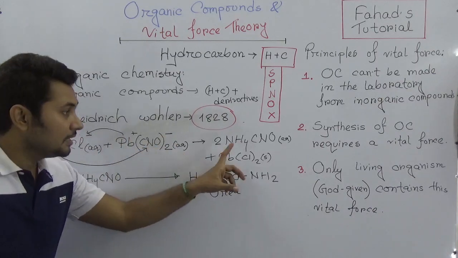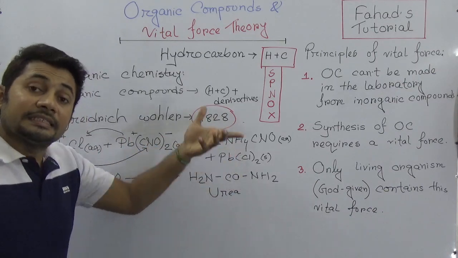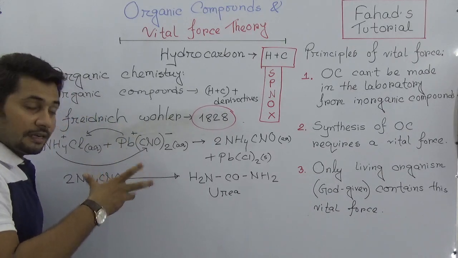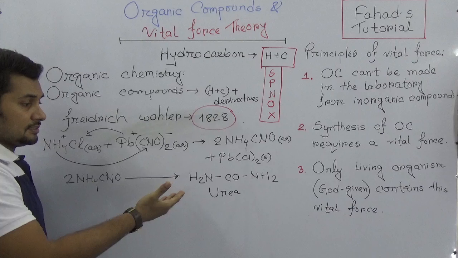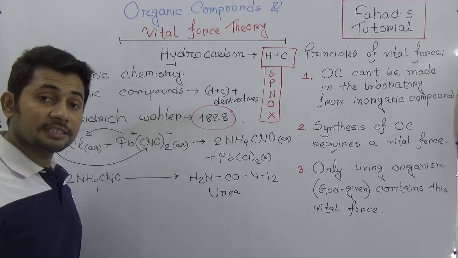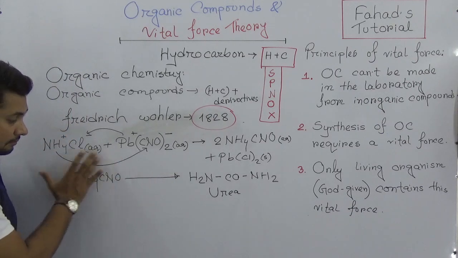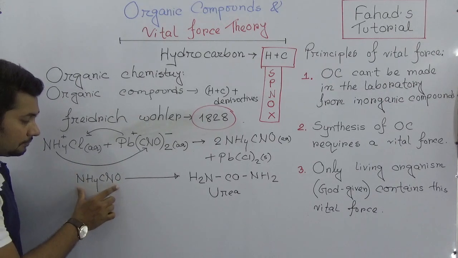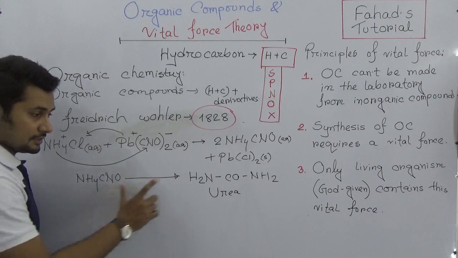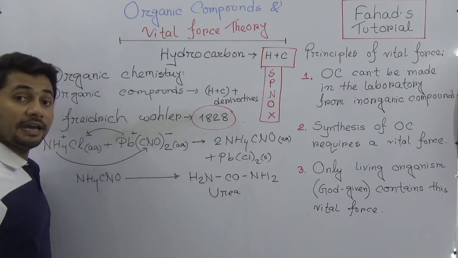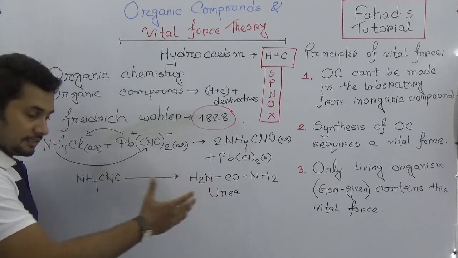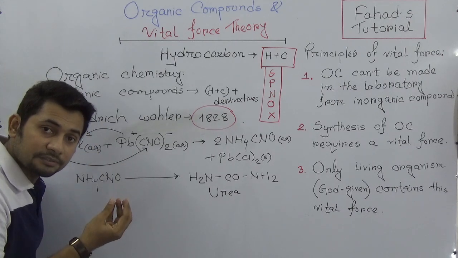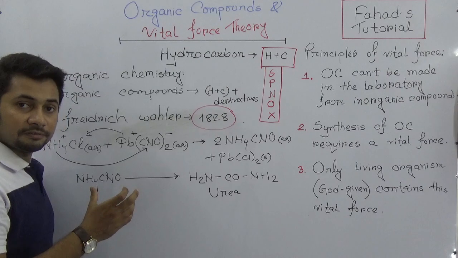and got them heated to produce ammonium cyanate, and suddenly ammonium cyanate was reorganized. You can say this is an example of an isomerization reaction, because the number of atoms of this molecule was the same here, but the structure and the properties are totally different. Here this is ammonium cyanate, an inorganic compound, and this is an organic compound.